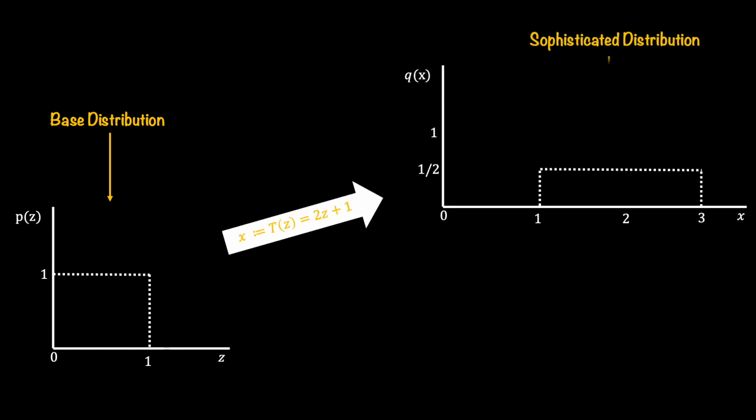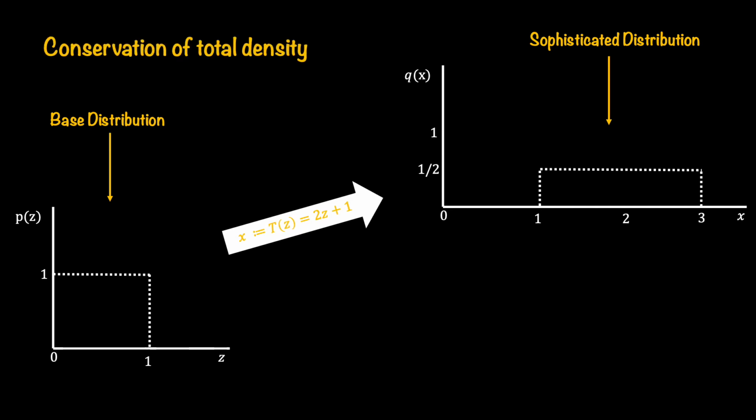Now I take this uniform distribution and transform all its samples as per this function. It's a very simple linear function, and all it is doing is some scaling and shifting. And this is how the transformed density function would look like, which I'm calling again our sophisticated distribution. As you can see, this is still a simple distribution, but for the sake of our exercise, I'm going to assume that it is a sophisticated distribution from which I can neither sample nor do density estimation.